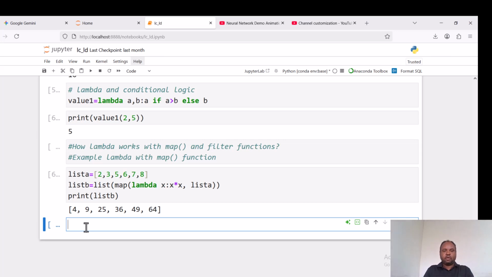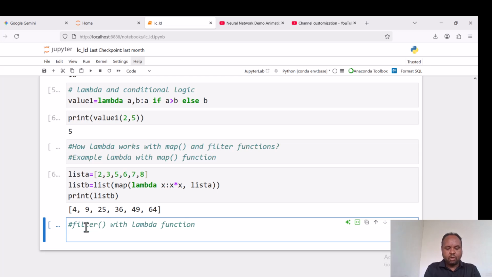What if we are interested in performing filtering, provided that a lambda function is given? Now, filter function with lambda function. For example, list A is given once here. Now let us proceed directly to the code. List C, for example, another list is to be created based on this combination of filter and lambda function.